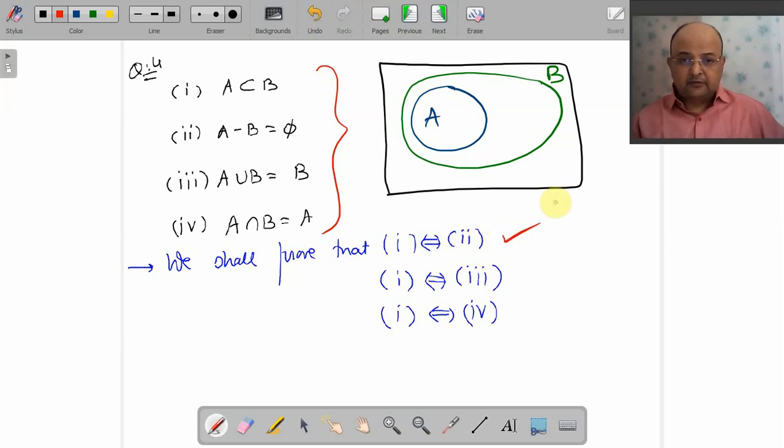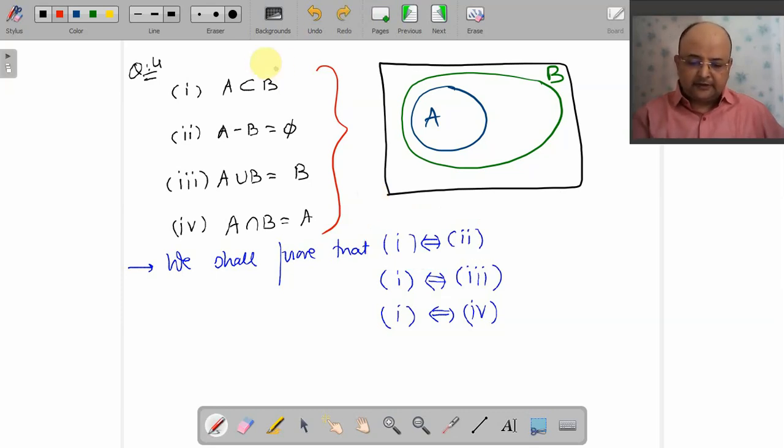We will prove that 1 implies 2 and is implied by 2. That is, 1 implies and double implies 2. How do we read it? 1 double implies 2. Similarly, 1 double implies 3. Similarly, 1 double implies 4. So all the 4 are equivalent. Better we concentrate only on this first. 1 implies and is implied by 2.